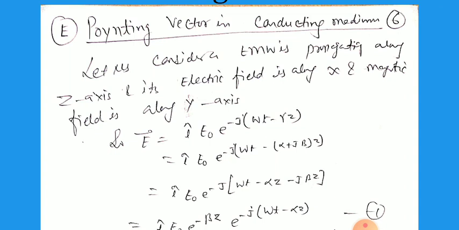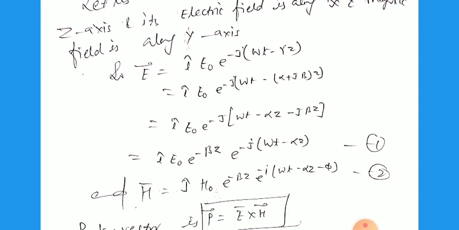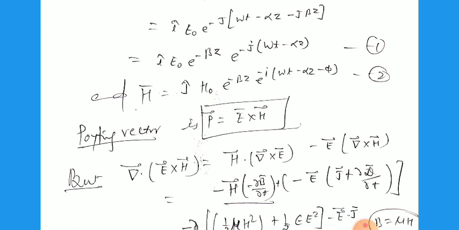Rearranging, i cap E0 e raised to power j(omega t minus alpha z) minus j beta z. So this can be written as i cap E0 e raised to power minus beta z, times e raised to power j(omega t minus alpha z). And similarly for H, we can write j cap H0 e raised to power minus beta z, times e raised to power j(omega t minus alpha z minus phi). But the Poynting vector P we can write as E cross H.